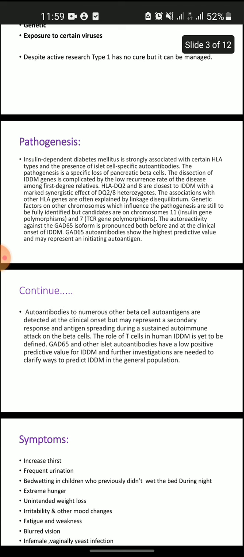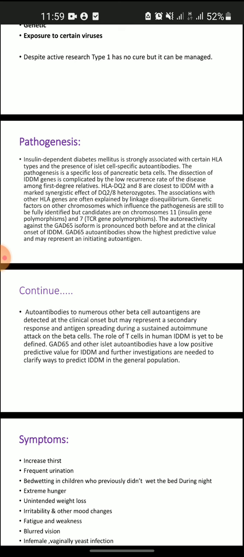Autoantibodies to numerous other beta cell autoantigens are detected at the clinical onset but may represent a secondary response and antigen spreading during the sustained autoimmune attack on the beta cell. The role of T cells in human IDDM is yet to be defined. GAD65 and other islet autoantibodies have a low positive predictive value for insulin dependent diabetes mellitus, and further investigations are needed to clarify ways to predict insulin-dependent diabetes mellitus in a general population.